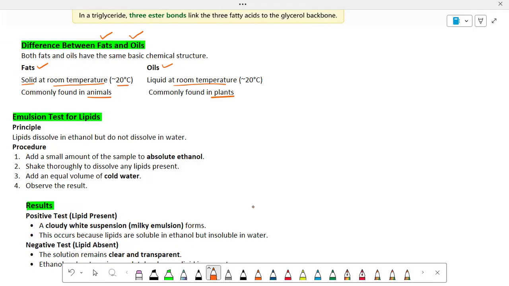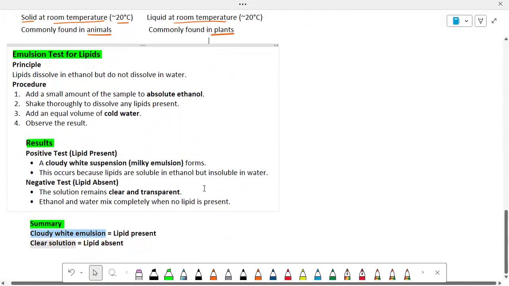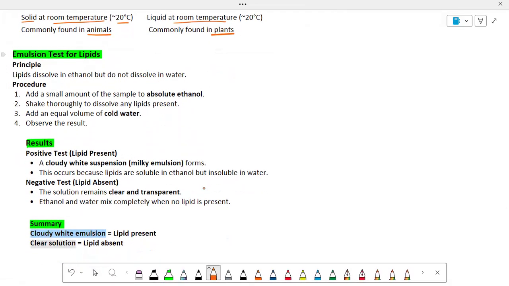Now moving to the last part of the video, that is about the emulsion test for lipids. The principle of the emulsion test is that lipids dissolve in ethanol but don't dissolve in water. Now what is the procedure?